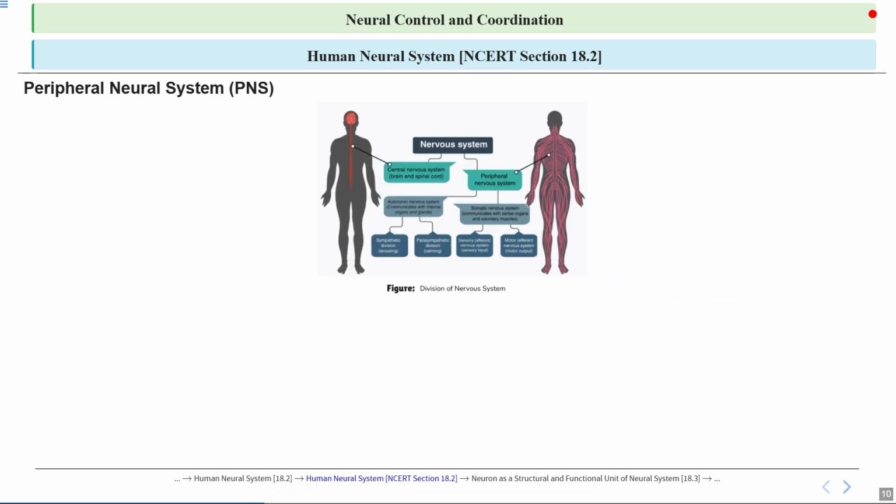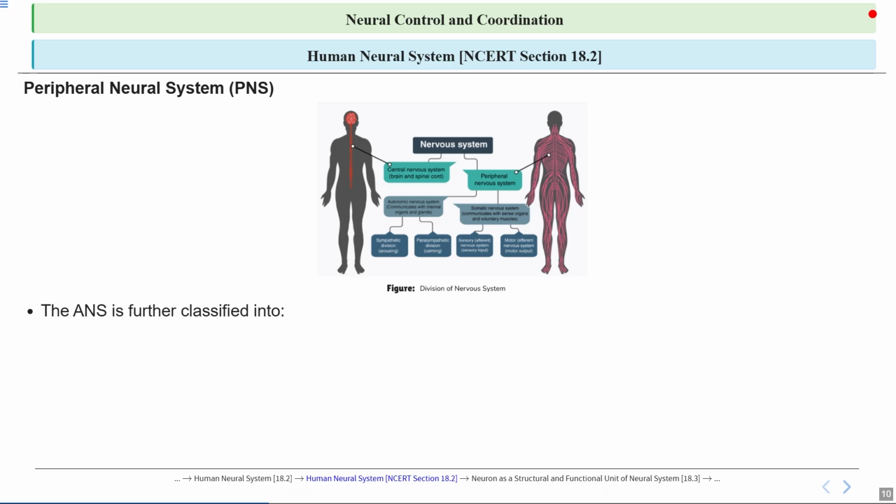Here you can see the picture of the division of the nervous system. What is the CNS? What is the PNS? We have just discussed it in detail. Talking about the autonomic nervous system, which is the ANS, it is further divided into two main parts.